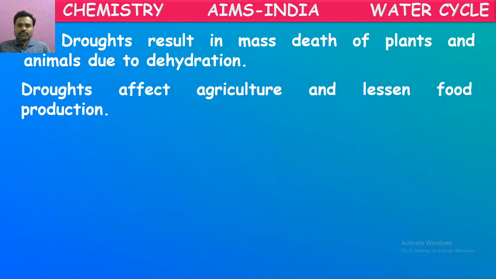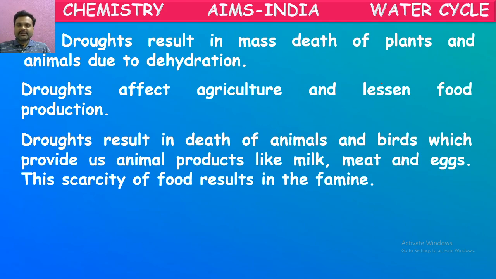Droughts affect agriculture and lessen food production. Yes, even this drought affects the agricultural field also. Why? Because when there is a sufficient amount of water, crops will go well and they yield much food items. But if there is no water properly for them, they won't yield food products properly. So there we get a scarcity of food. So this drought affects even the agricultural field.